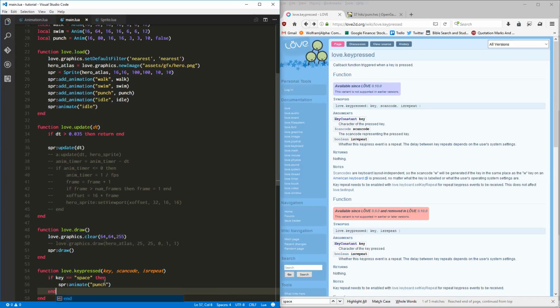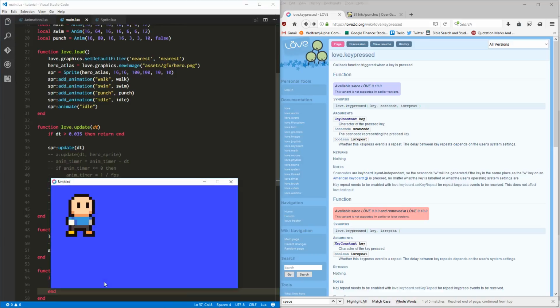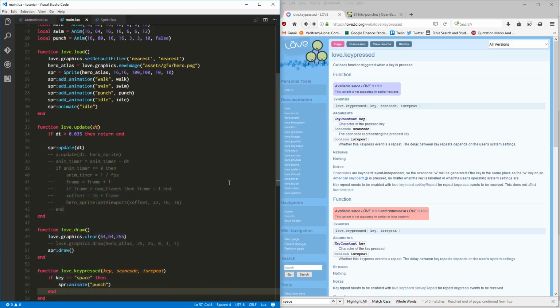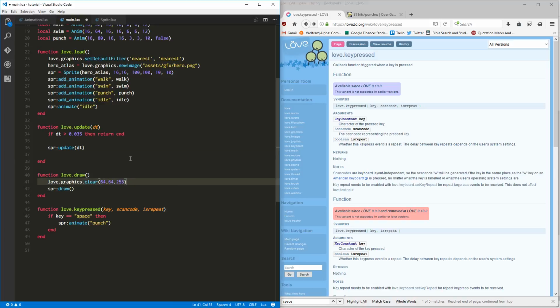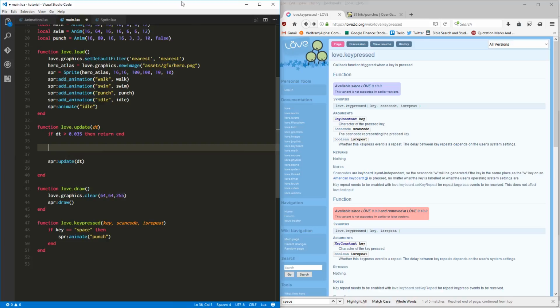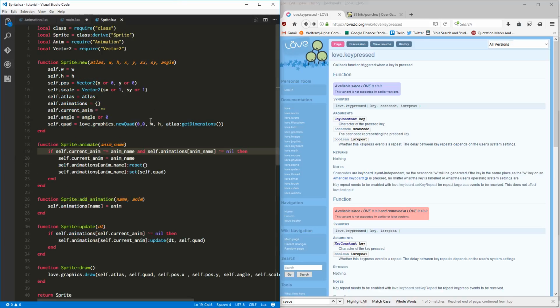And let's end. Now let's see if that does what we want. Yeah, it did. But I think we want it, whenever he's finished punching, to go back to the idle state. So how do we do that? Well, we can get rid of this stuff too, because we've got this junk going on. For now, what we can do is...